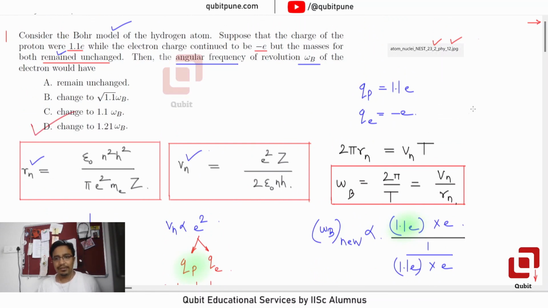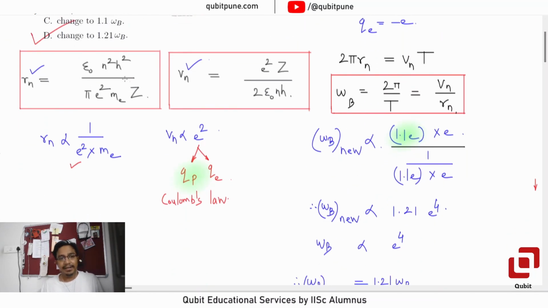If you have not understood it, please note that to solve the problem we have to first identify the relevant variables. You need to know the formula for Rn and Vn, there is no way out, and of course the formula for omega that we use in uniform circular motion. Once we get it, identify the things that they are changing.